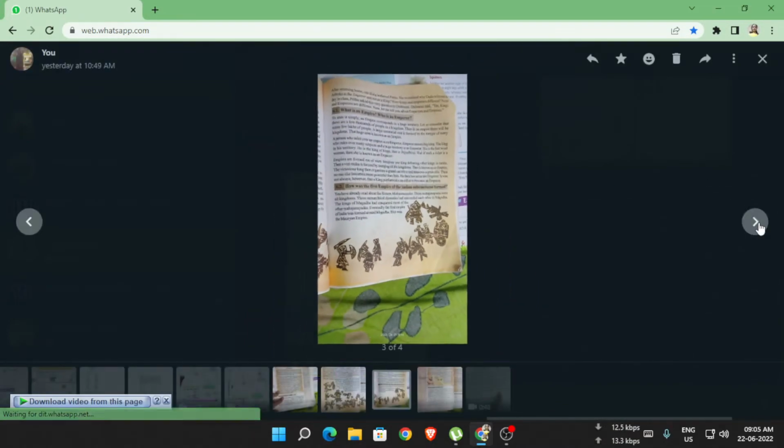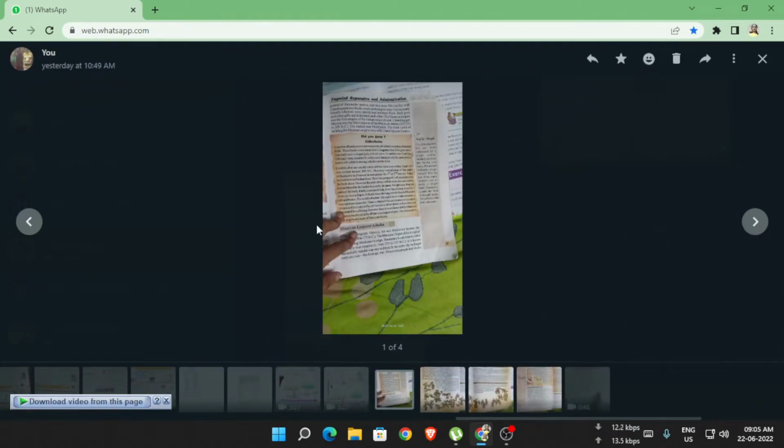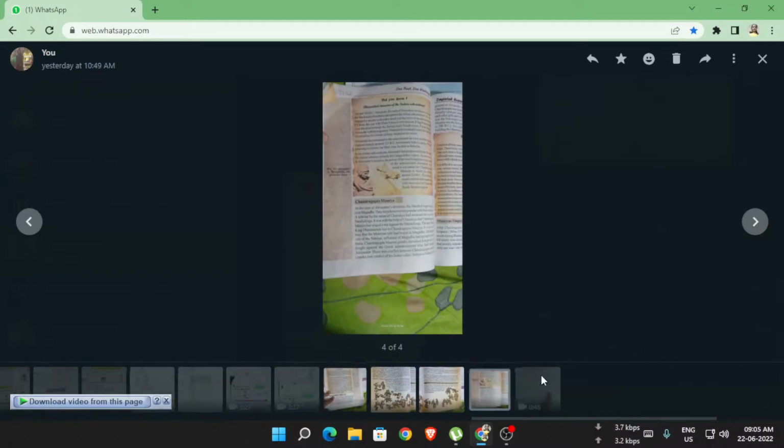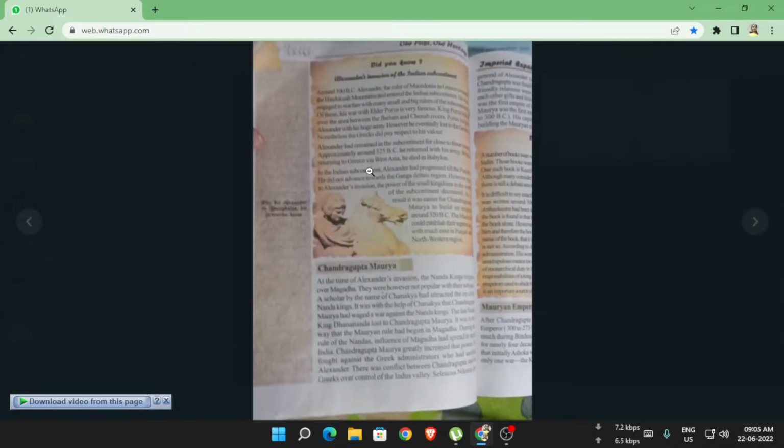So in the next page, you can see about Megasthenes. So who was Megasthenes?